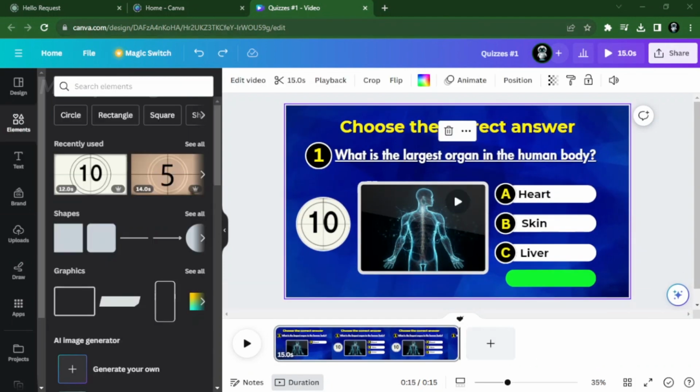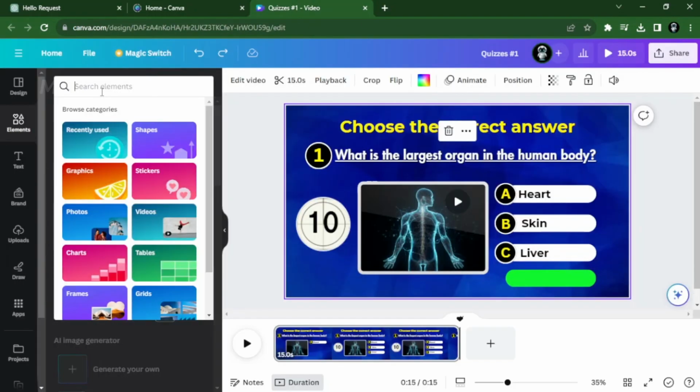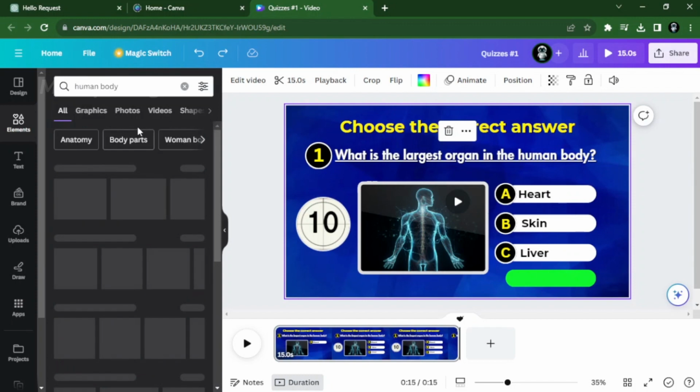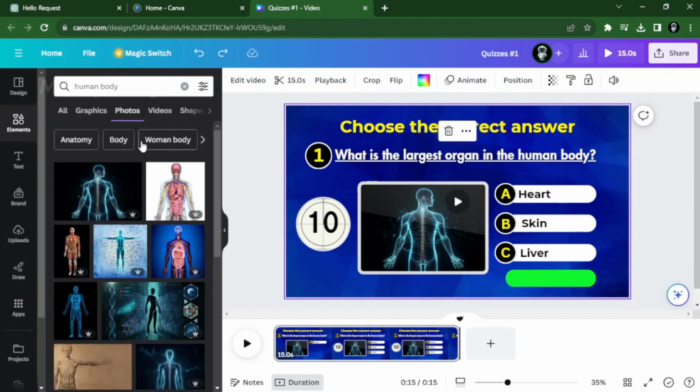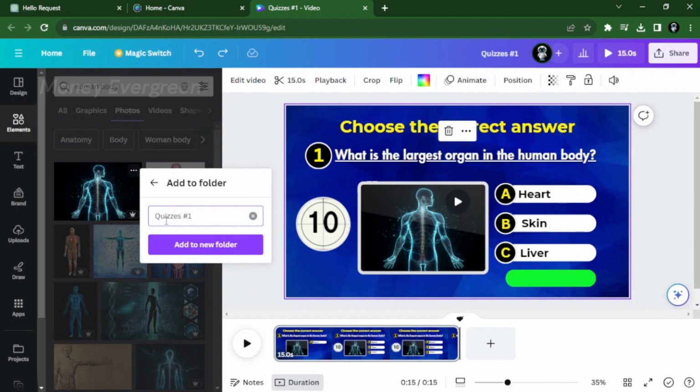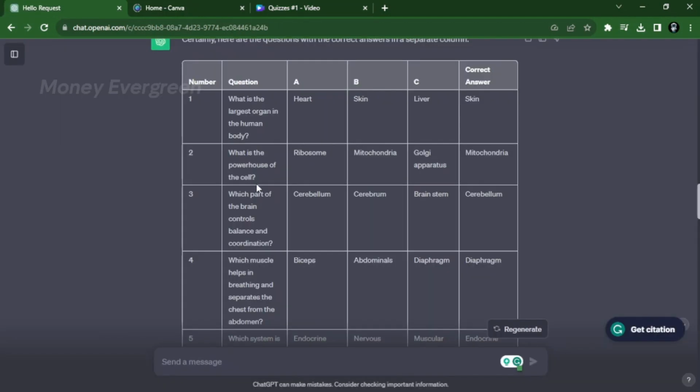Next, before we proceed to bulk create the rest of our quizzes, we will need to collect photos related to our questions. To do that, go back to ChatGPT and check the questions, then search for the related photo for each question on Canva. Once you find a photo that you like, click on the 3 dots, then click Add to Folder, create New, name your folder, and click Add to that folder. Do the same on the rest of the questions.